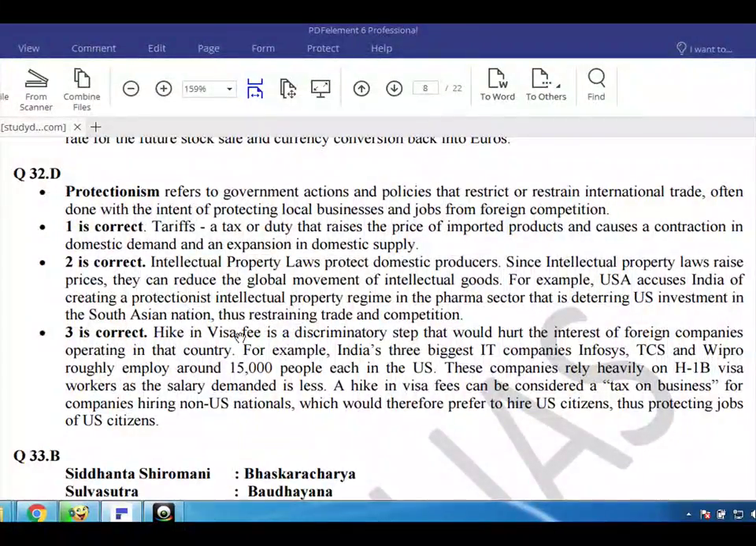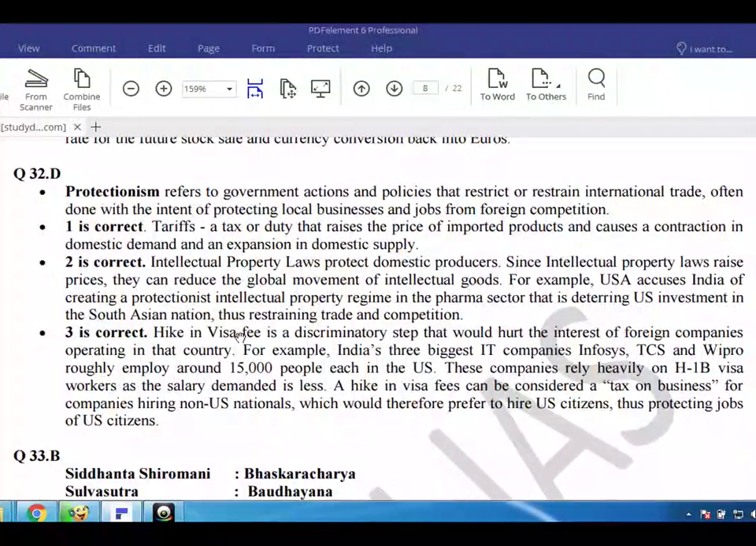3 is correct. Hike in visa fee is a discriminatory step that would hurt the interest of foreign companies operating in that country. For example, India's 3 biggest IT companies, Infosys, TCS, and Wipro, roughly employ around 15,000 people each in the U.S. These companies rely heavily on H-1B visa workers as the salary demanded is less.